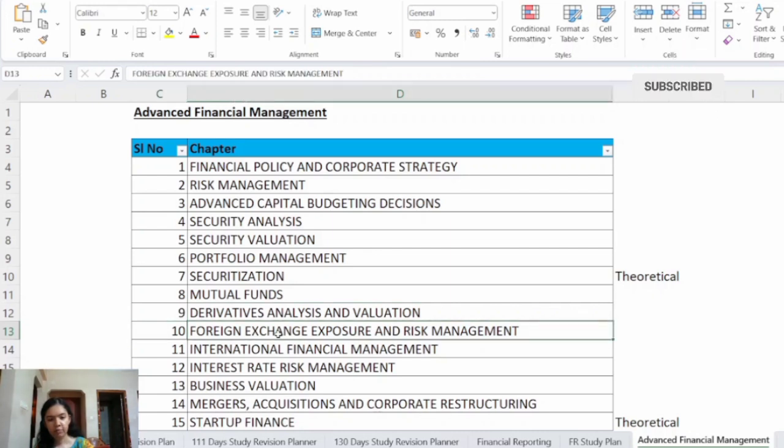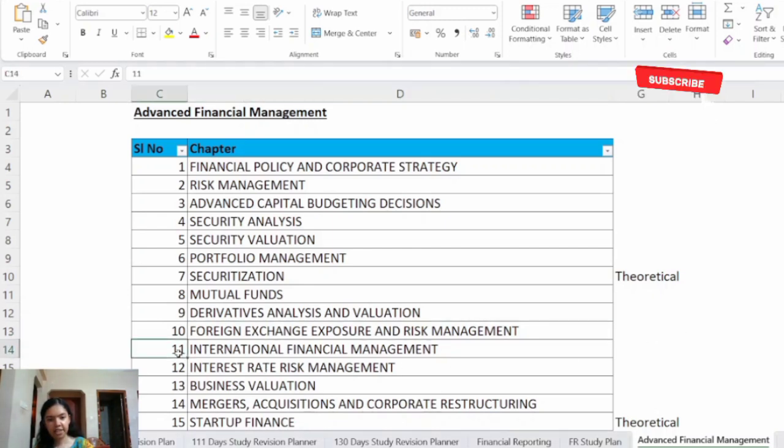Next we have chapter number 10, Foreign Exchange Exposure and Risk Management. This chapter starts with international payment systems and some key topics under this are Loro, Nostro and Vostro accounts, exchange rate quotation and forecasting, forward contracts, currency swaps, forex options, that is importer exporter foreign exchange options. Then the importance of understanding interest rate parity.